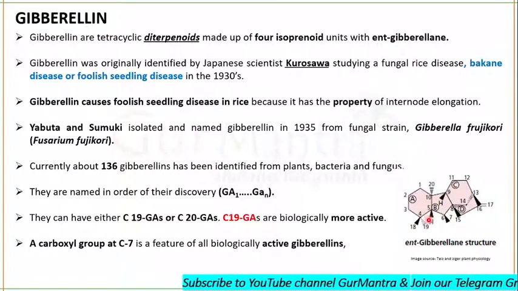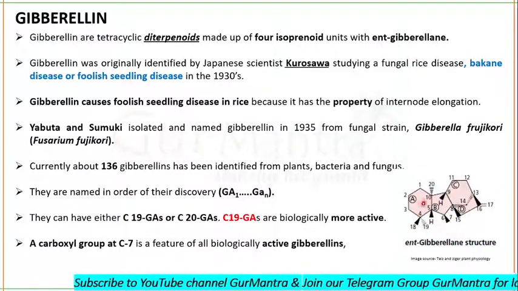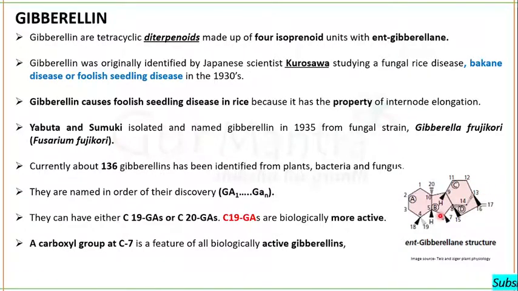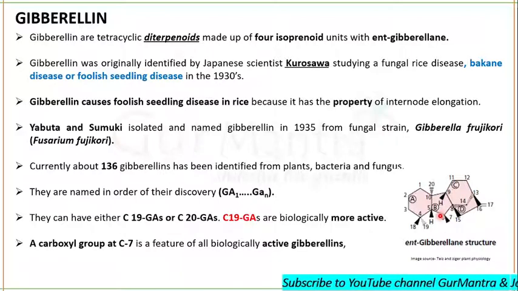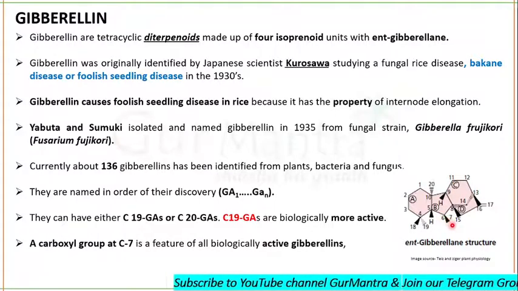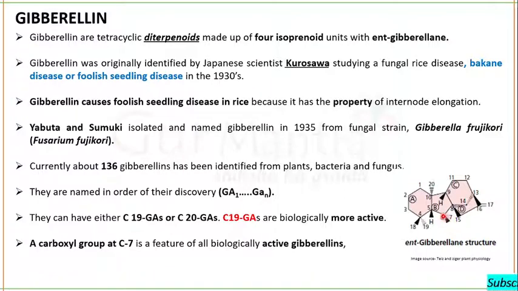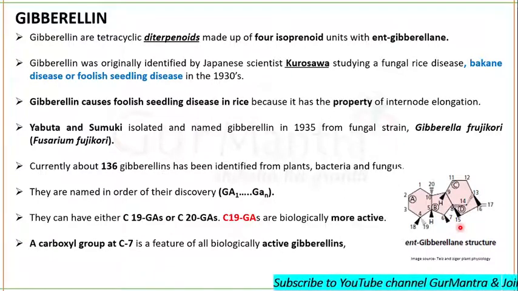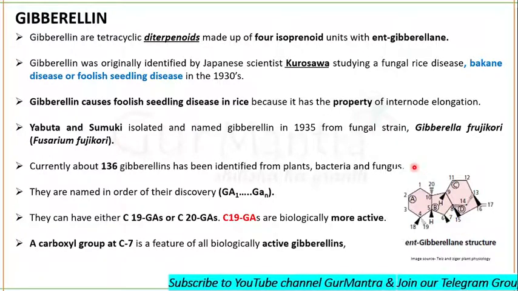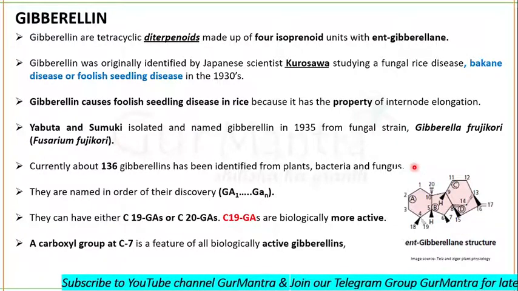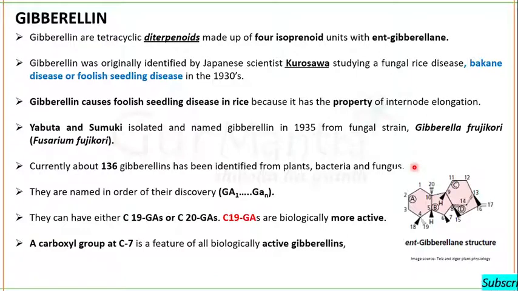This is the structure of ent-gibberellane, which has 20 carbons. And biologically active gibberellin possesses a carboxyl group at the seventh carbon position. So now remember, gibberellins are tetracyclic diterpenoids which have four isoprenoid units and ent-gibberellane.